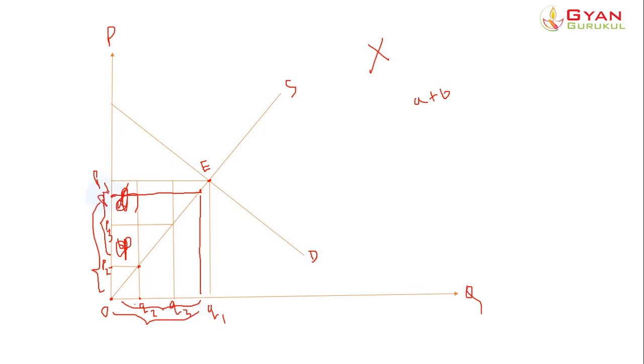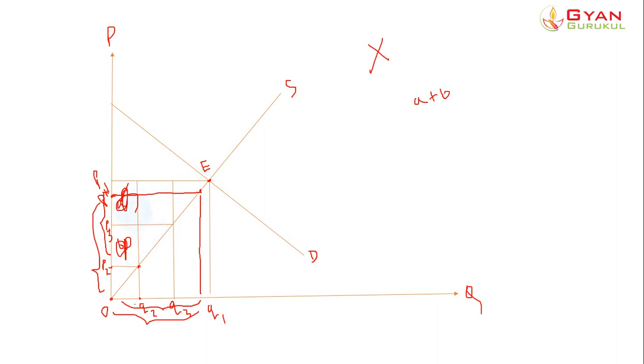So even at this point they are willing to sell the commodity at a lower price than the market price. So this also gives them a surplus amount. In this way all these points together constitute the producer surplus for the producers in the market.